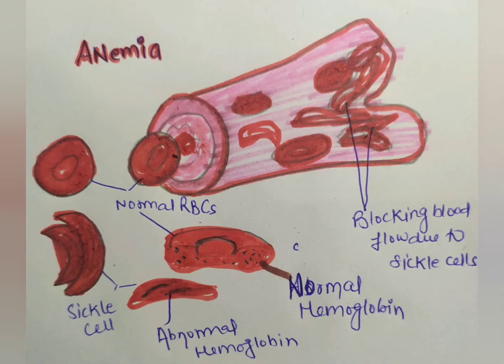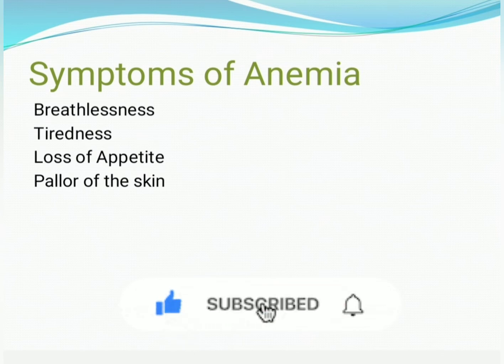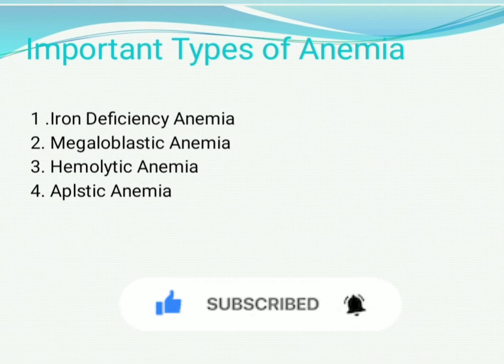Now, what are the symptoms of anemia? Breathlessness, that is shortness of breath, tiredness during exercise or working, the patient feels very tired, loss of appetite, and pallor of the skin, that is a change in the color of the skin. Now we will talk about the important types of anemia: iron deficiency anemia, megaloblastic anemia, hemolytic anemia, and aplastic anemia.